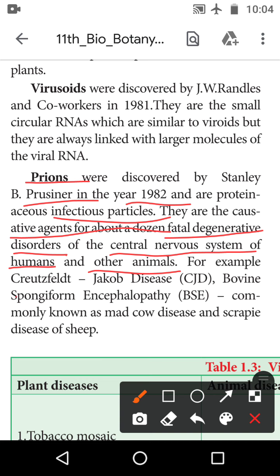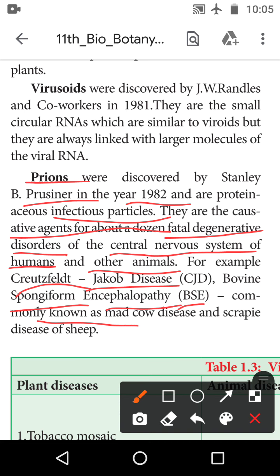For example, what is an example of this one? It is Creutzfeldt-Jakob disease, CJD. This short form is CJD. And bovine spongiform encephalopathy, BSE. This short form is BSE.